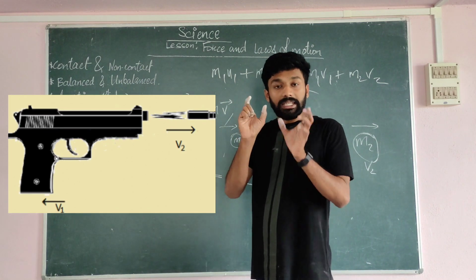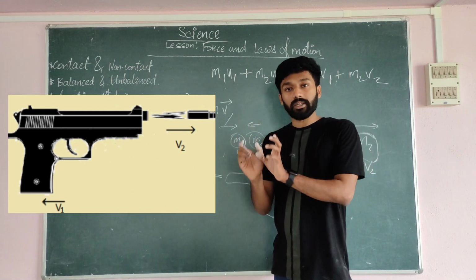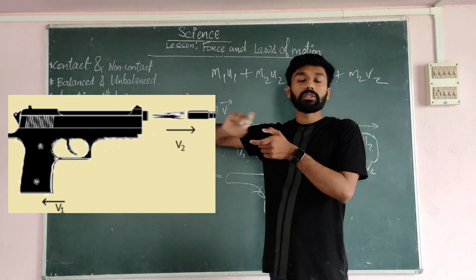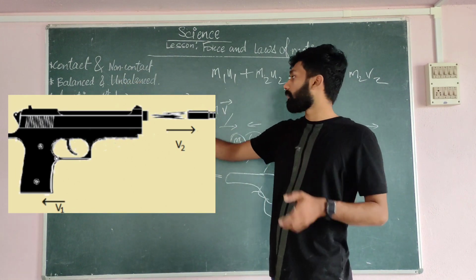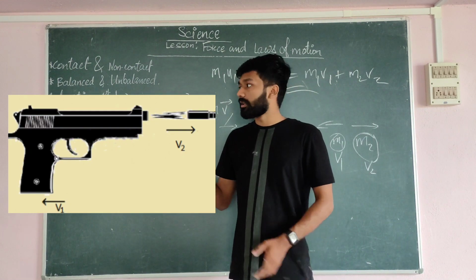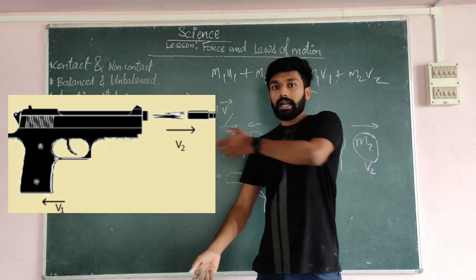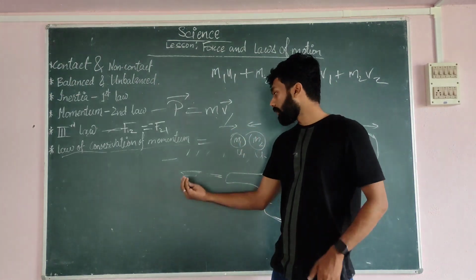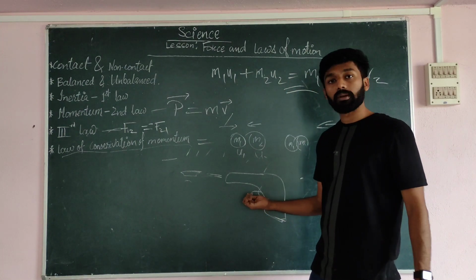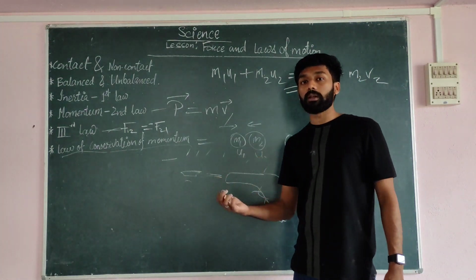Initially the momentum was 0 for the gun since it was at rest. Now the bullet has some momentum because it is going forward. For conservation of momentum, a backward momentum is obtained for the gun. That means the bullet goes forward and the gun comes backward. We call the velocity of the bullet the muzzle velocity and the backward velocity of the gun the recoil velocity.